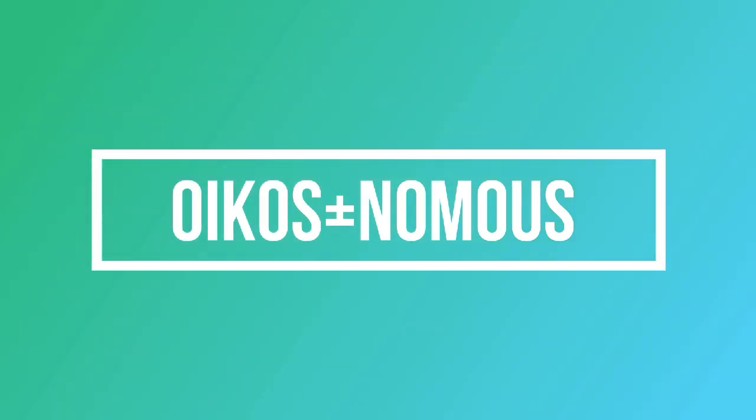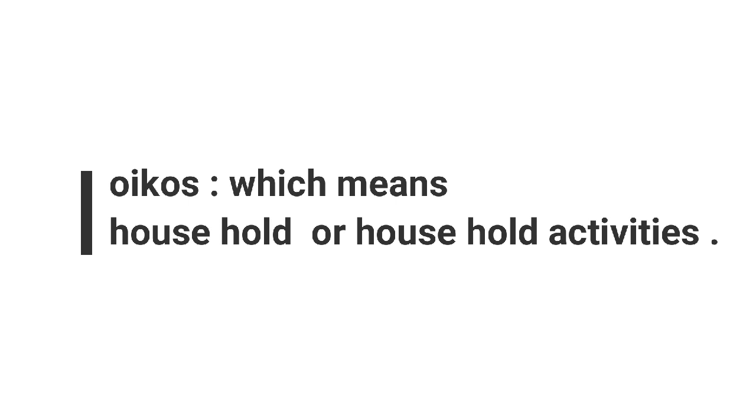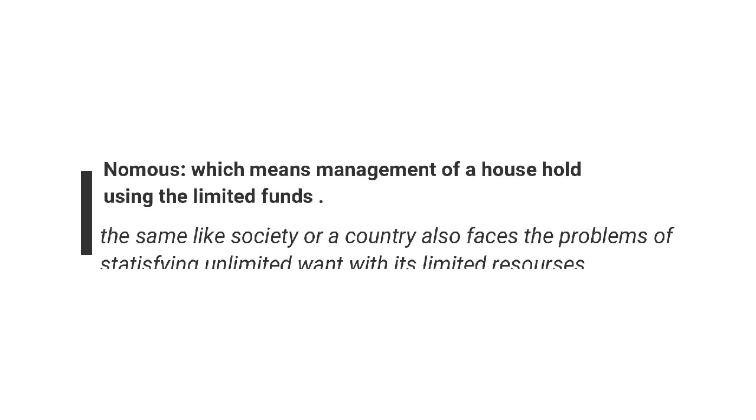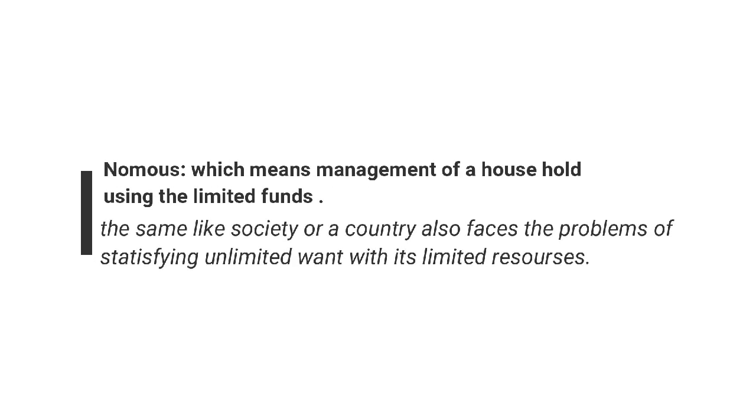The term economics is originally derived from two Greek words, oikos and nomos. Oikos means household or household activities, and nomos means managing these household activities with limited funds, just like a country or a town or a society managing their unlimited wants with limited resources.